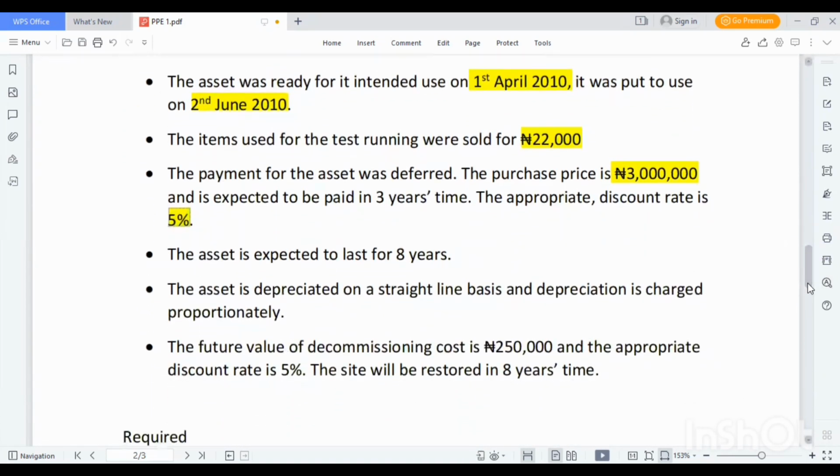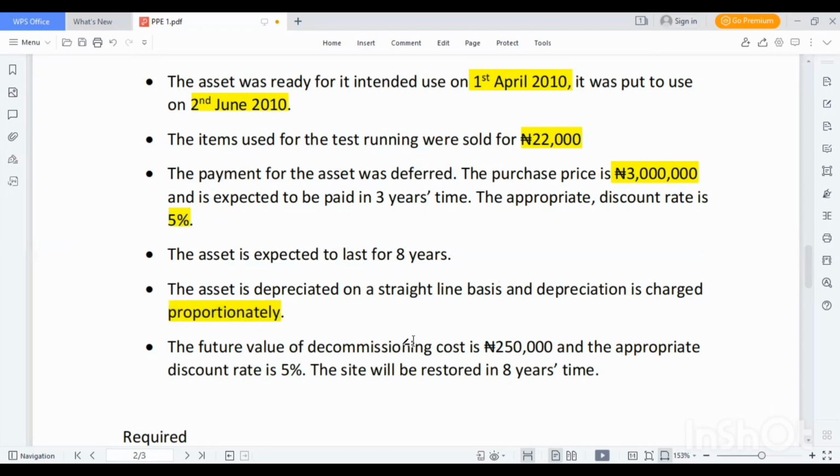The asset is expected to last for 8 years. The asset is depreciated on a straight line basis, and depreciation is charged proportionately. Proportionately means that we are going to apportion the depreciation charge for the period.